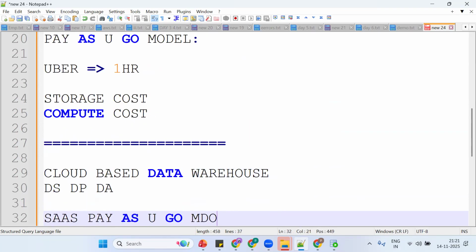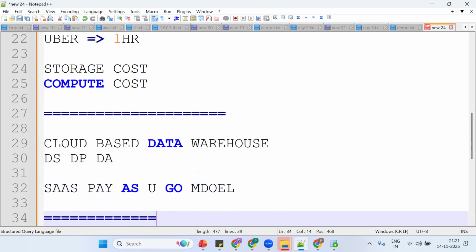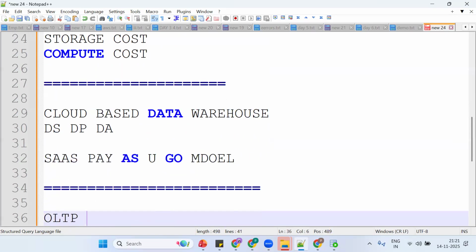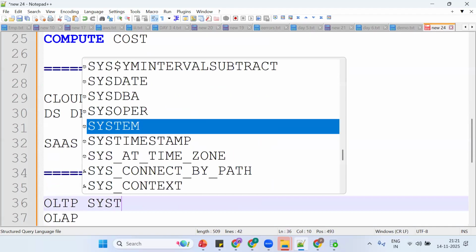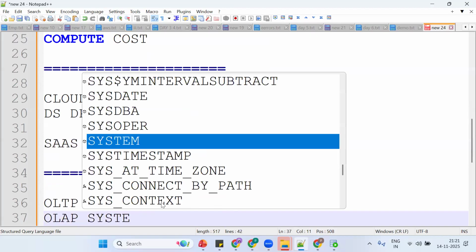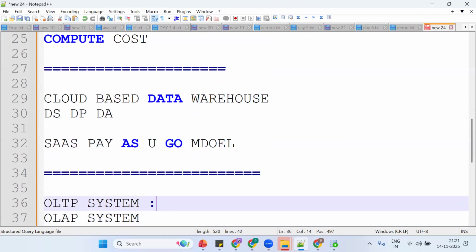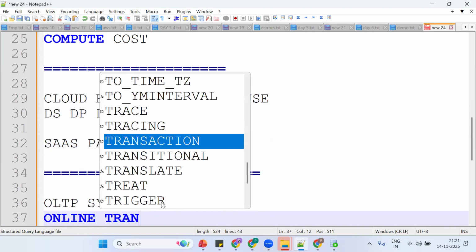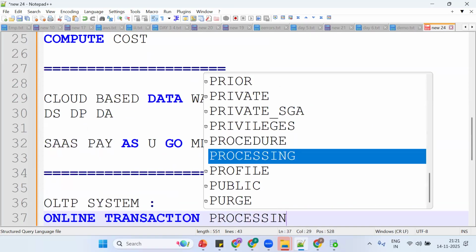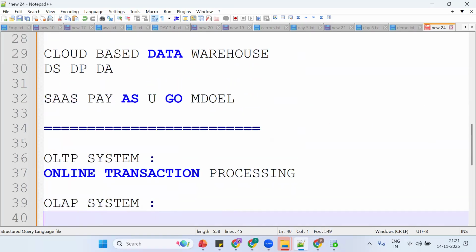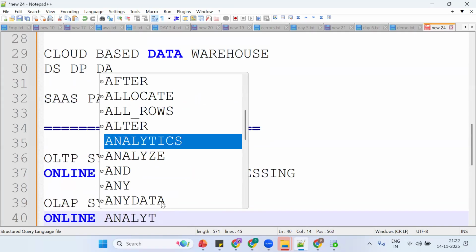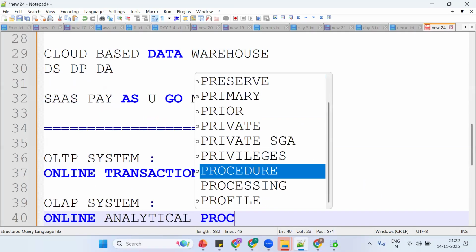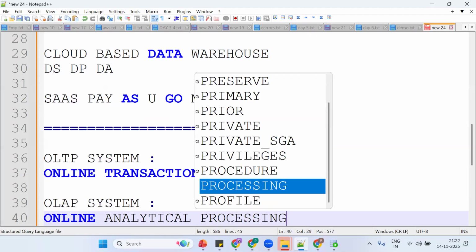Before going ahead, let me give one simple use case at a high level so you'll get to know. You need to understand the OLTP system and the OLAP system. Tell me, what's the abbreviation for the OLTP system? Online transaction processing. What is the OLAP system? Online analytical processing. Tell me where exactly our data will be stored in the OLTP system.